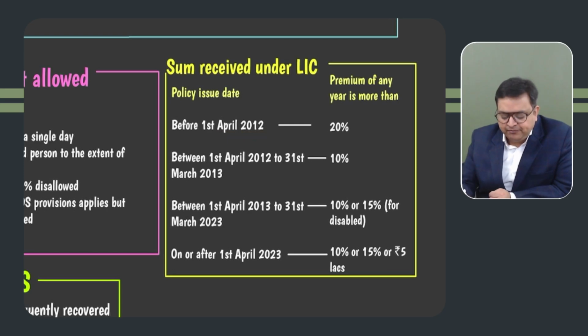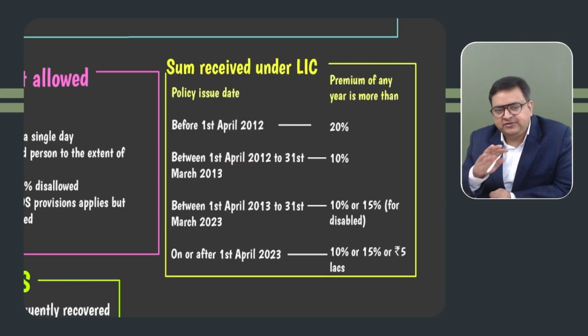Right. So if the policy date is before this date, then a high premium policy is one where the annual premium is more than 20% of the sum assured. If it is more than 20% of the sum assured, it's a high premium policy, and whenever the amount is received, it would be taxable. So 20% for the next 1 year from April 12 to 31st March 2013, we will take 10% for all policies.